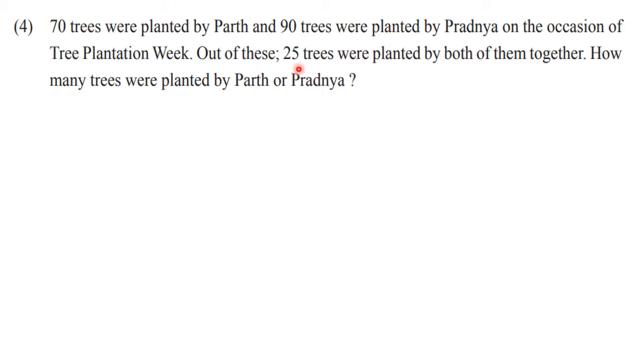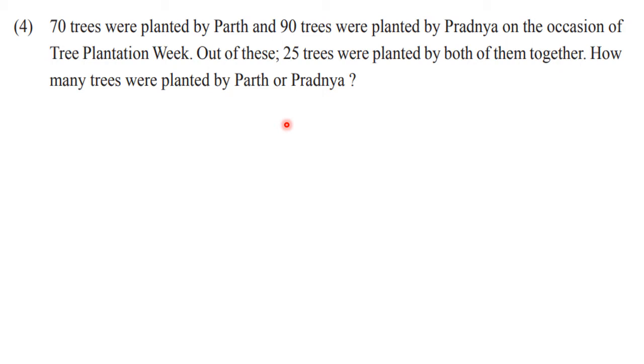Now they have asked us how many trees were planted by Parth or Pradnya. Okay, that means we have to find the union. That means either the trees are planted by Parth or Pradnya. So the word or stands for union. Always make use of these words. They indicate what you need to find. So the word both, or and, if present, stands for intersection, and the word or stands for union. So very clearly we can solve it by using the formula.